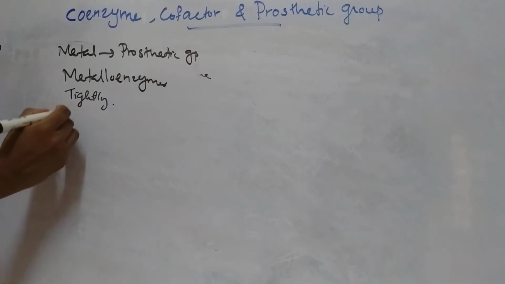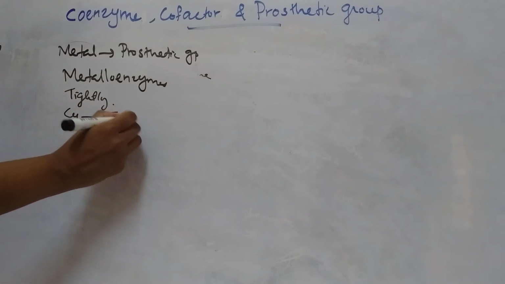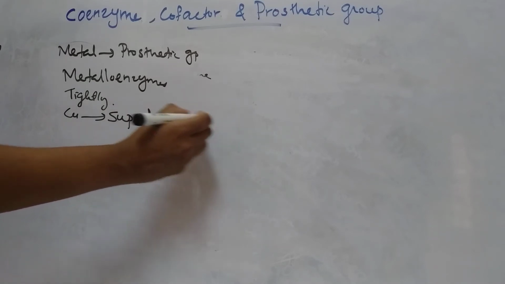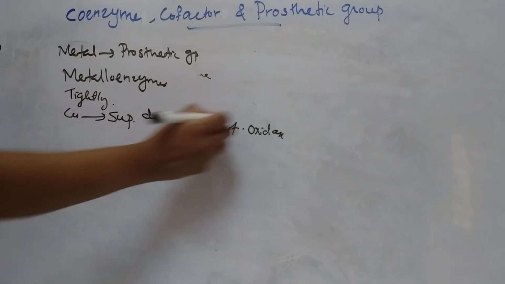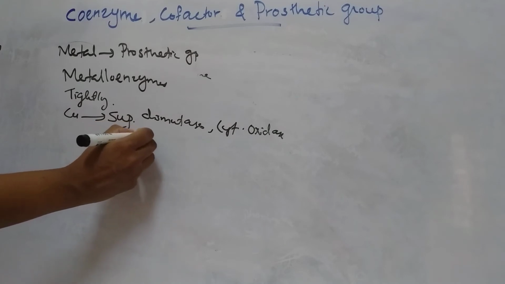For example, copper containing enzymes include superoxide dismutase, cytochrome oxidase, then tyrosinase, etc.